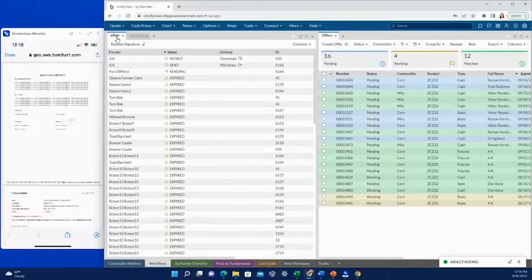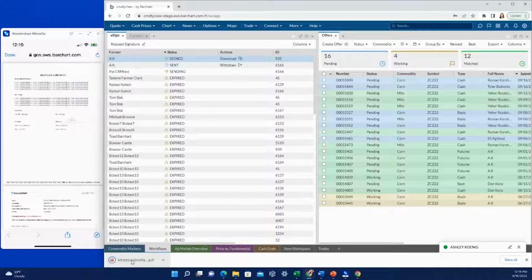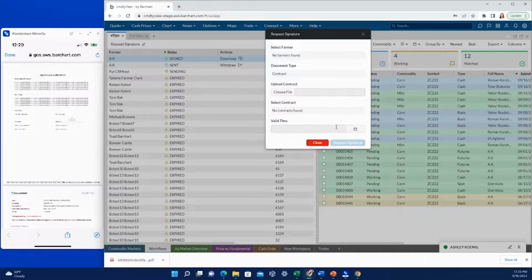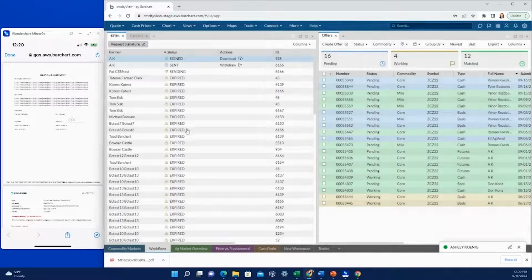Additionally, in Commodity View, the merchandiser can see this as well. To access the contract from the merchandiser side, all they would have to do is download it here, and it would pull up a signed and completed copy. When the contract has not yet been signed, you have the option to withdraw the contract if you need to send something else. And after the contract has been signed, it will come through as such. If the farmer does not sign it in the designated time period, if you request the signature here, you'll see that there's a valid through date, and if it's not signed by the dates that you have specified here, it will be expired and you will need to send a new contract to the farmer.